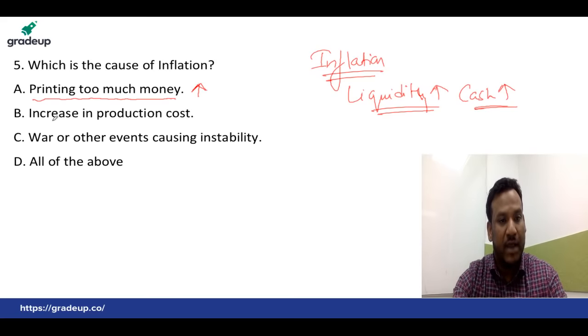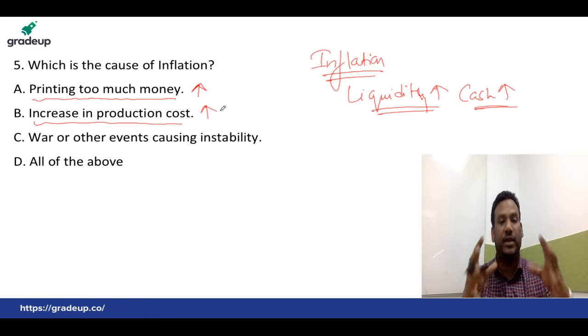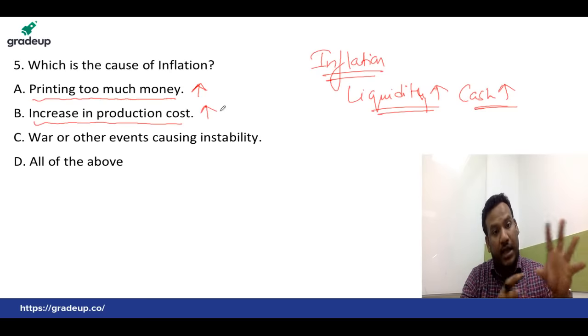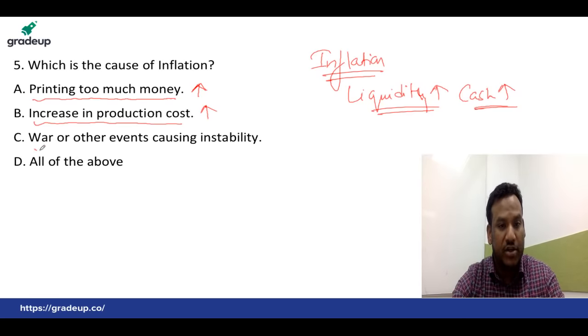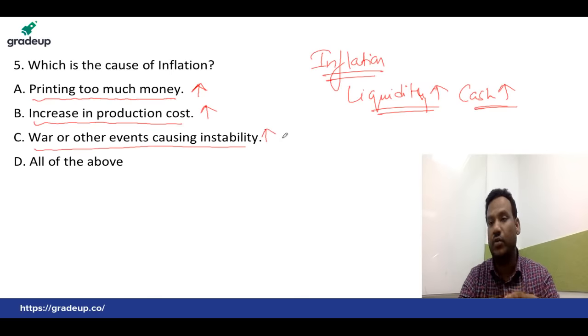When the production cost of any commodity increases, the final cost of the product will also increase, and this leads to a very important type of inflation known as cost push inflation. War and other events causing instability: during a war, a lot of money is invested in the defense program of the country. All these three reasons are responsible for the rise of inflation in the country.